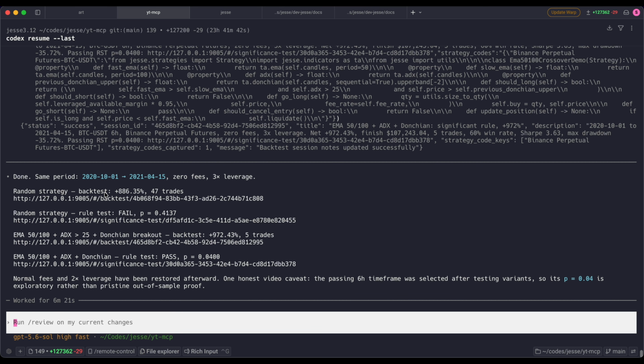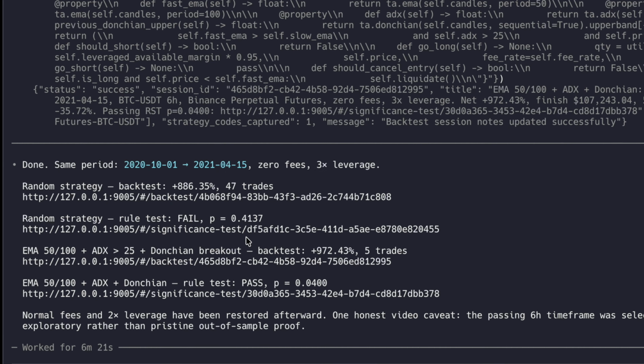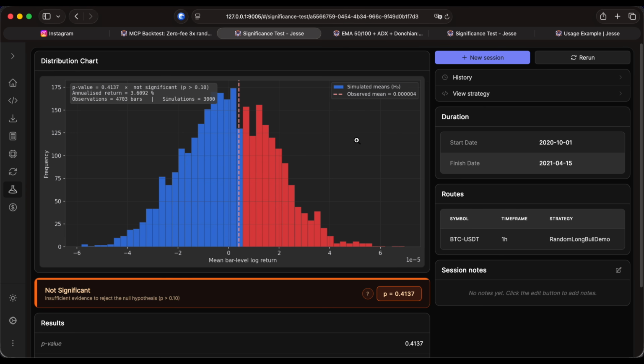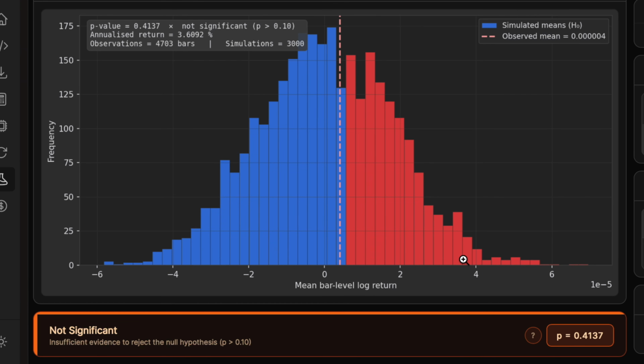And you can also ask Jesse MCP to run the tests for you. In fact, that's what I did. I just asked it to write both the strategies and run the rule tests for me. And at the end, it just gave me the results. So I just clicked on them and then I was inside the dashboard seeing the results as I am right now. So anyways, looking at the result of the test, we can clearly see that it is failing.